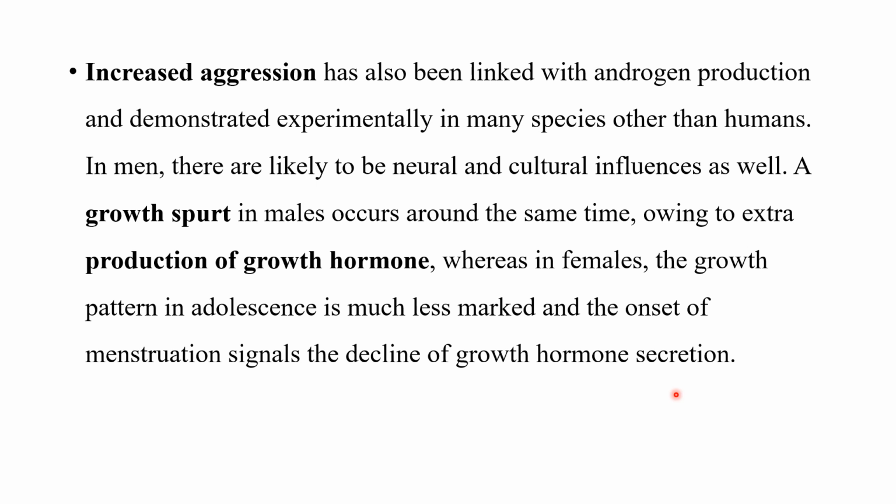So when puberty happens in adolescence, the growth spurt happens in males, etc., associated with the secondary sexual characteristics indeed. And one difference between males and females is, in males the growth hormone secretion is still present, while in females the growth pattern in adolescence is very less marked. And when a girl starts menstruating, the growth hormone secretion declines in them.